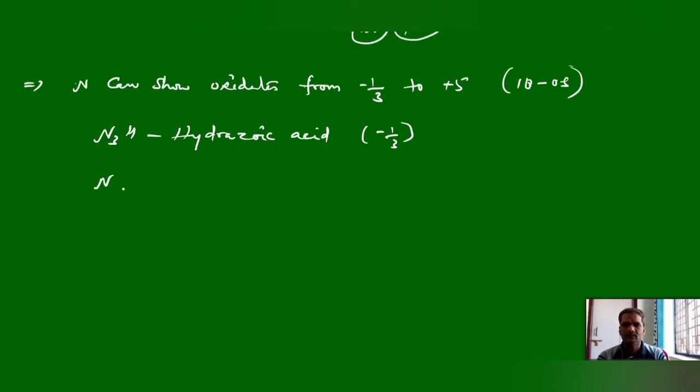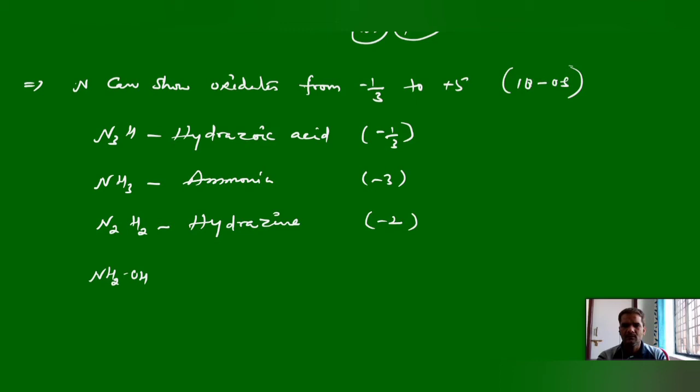Next we have NH3. This is ammonia. It can show the oxidation state -3, and hydrazine, where it can show -2 oxidation state. NH2OH, this is hydroxylamine. Here the oxidation state of nitrogen is -1.